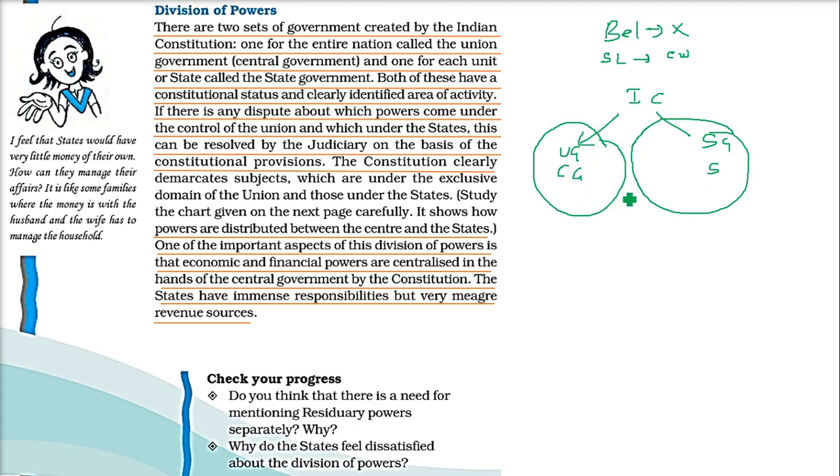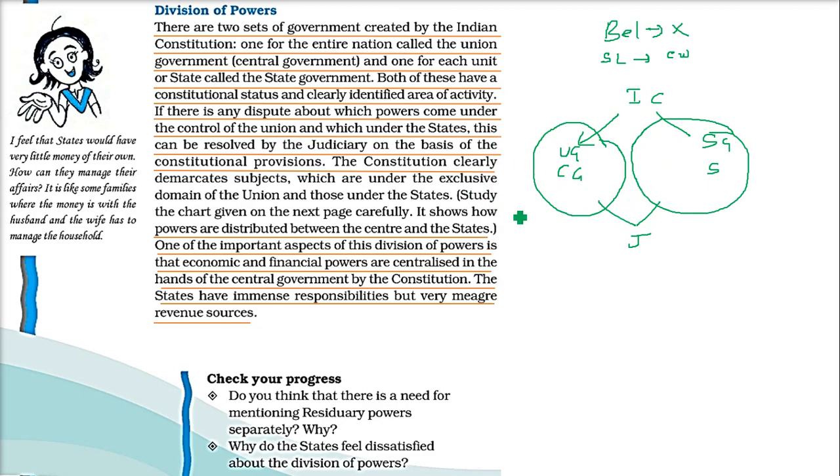That is the Adhikar Kshetra, or the area where they are going to work. Their responsibility and power are clearly defined. If they have any problem, they go to the judiciary. The states or the central government can go to the judiciary, and this is on the basis of what is written in the constitutional provisions.